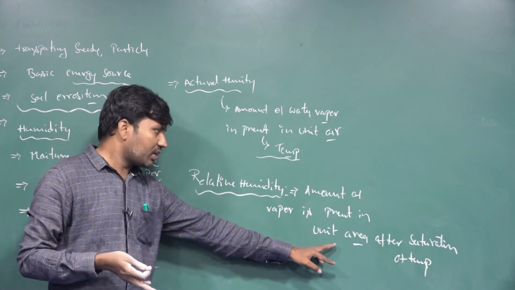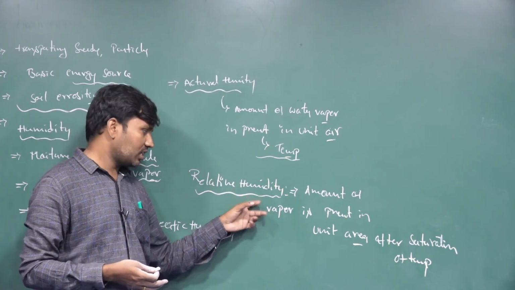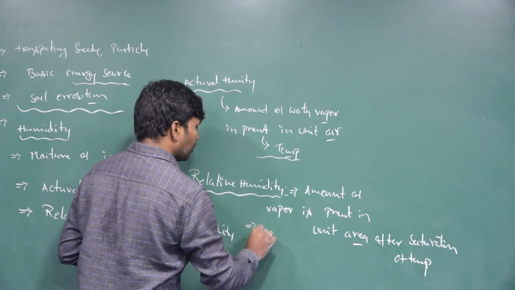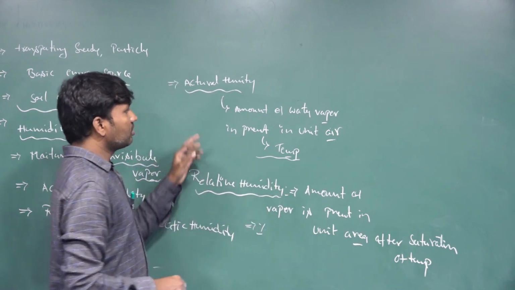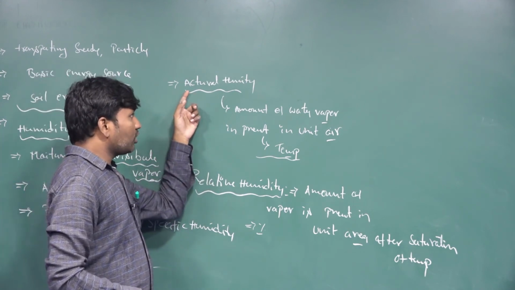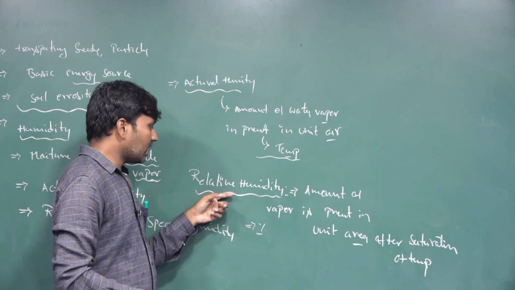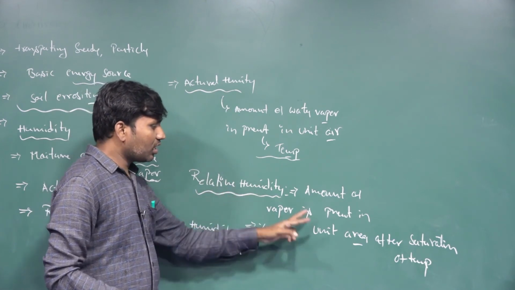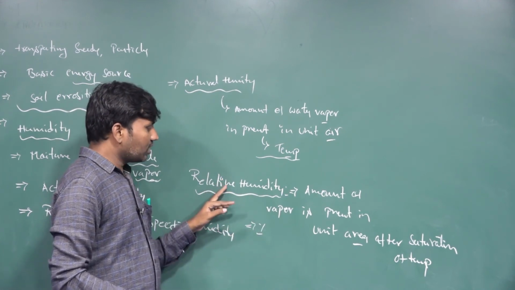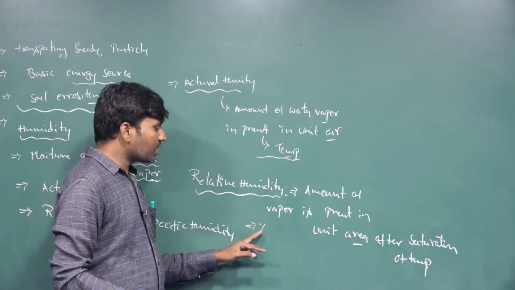The remaining water vapor, the water mixture, whatever is present in the air or the atmosphere, that is called relative humidity. Generally, we measure relative humidity in percentages. So regarding actual humidity, we consider the total amount of water vapor, and for relative humidity, we take how much water vapor is present after the saturation. That is taken as relative humidity, and it is represented as a percentage.